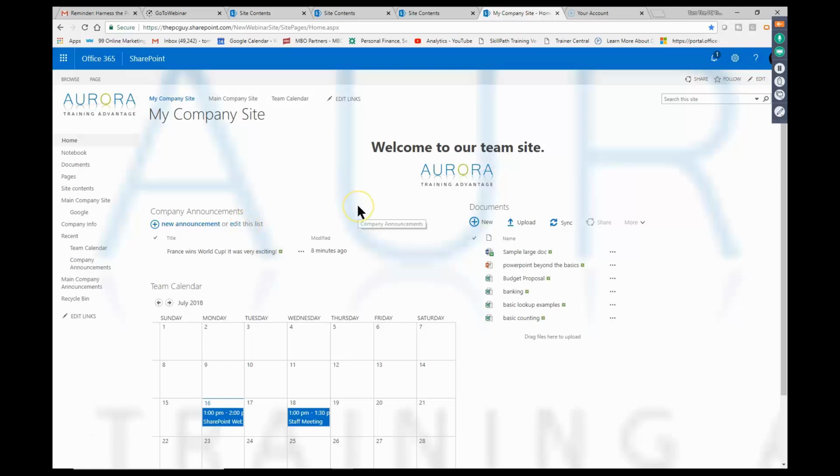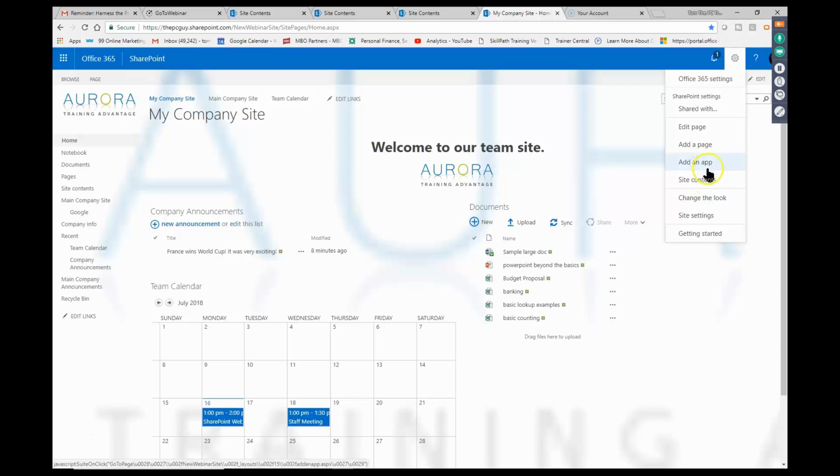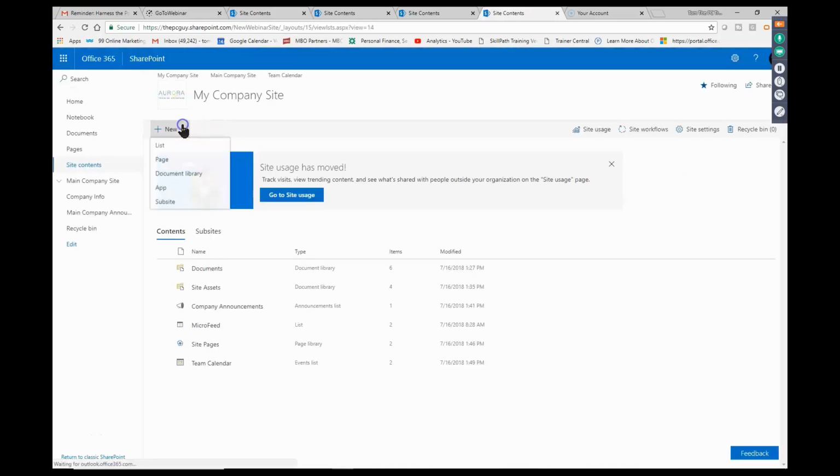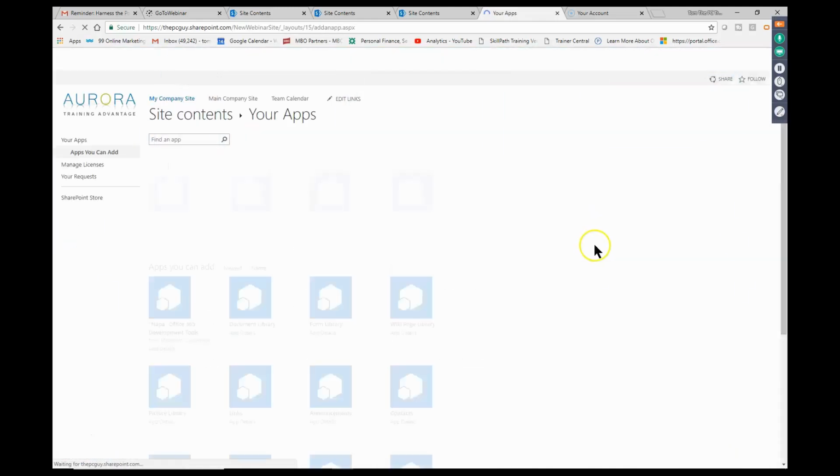So again, I'm going to add that app in to my SharePoint site. So I am going to pick on the settings wheel, pick on site contents. Now I see add an app right there, but I just learned that site contents a long time ago, so that's still the way I do it, but I could have added an app right there. But I'll go to site contents. It's just what I'm used to doing. In this case, I'll pick on the word new, app.